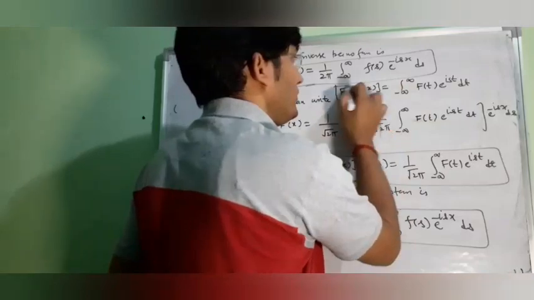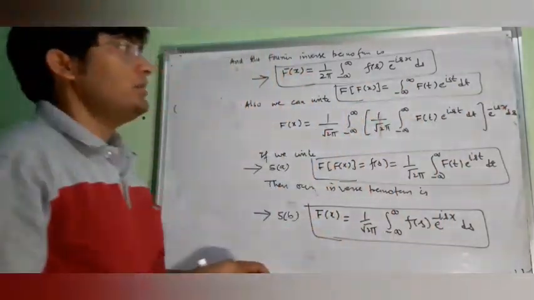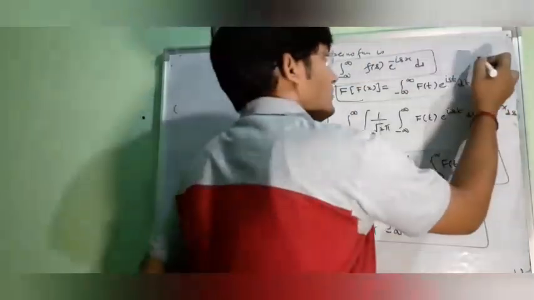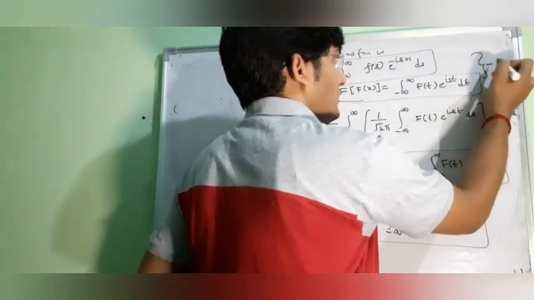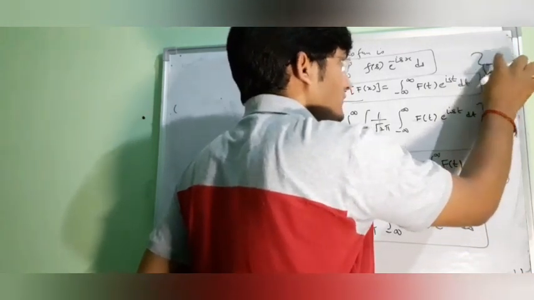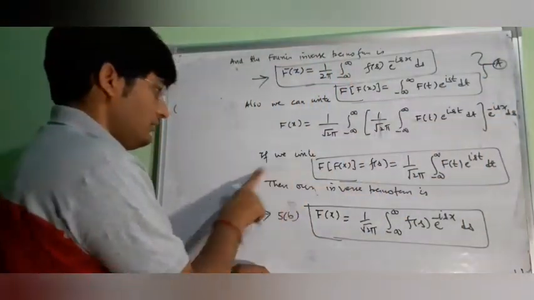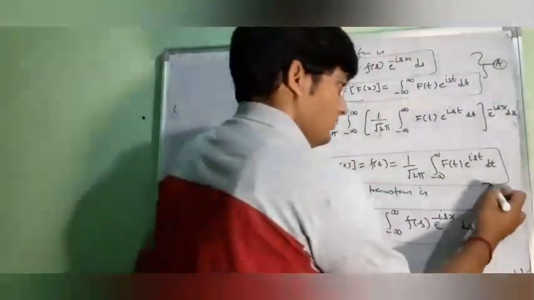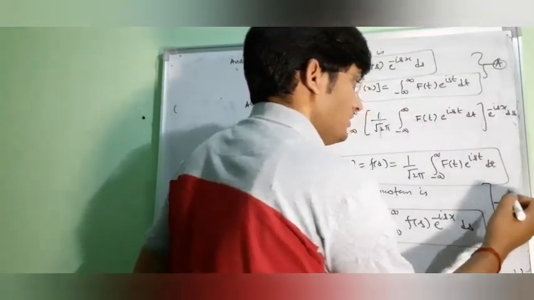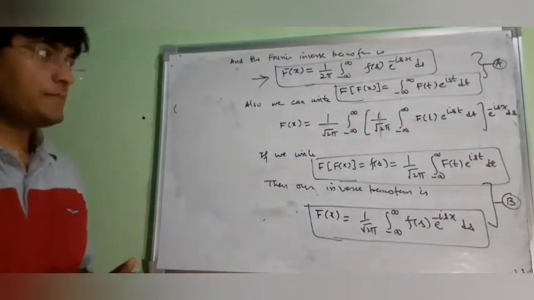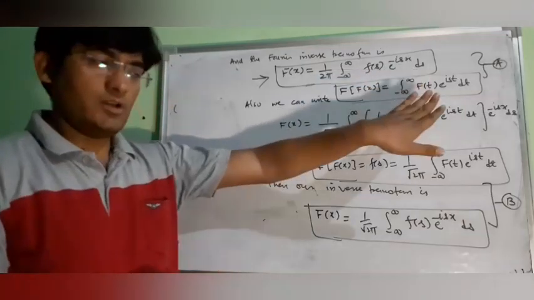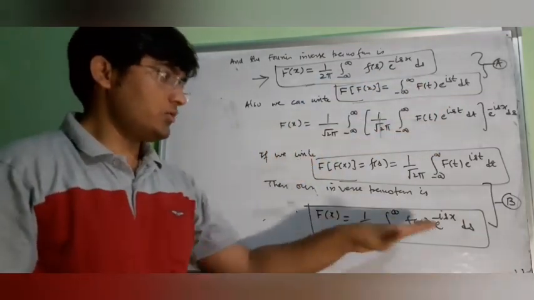Now this is one set of formula, you can use this one, say equation a, and this is another set of formula. You can use any formula, either a or b.